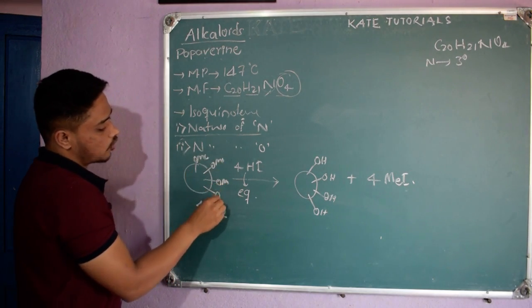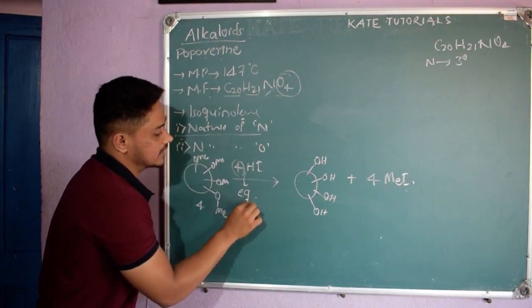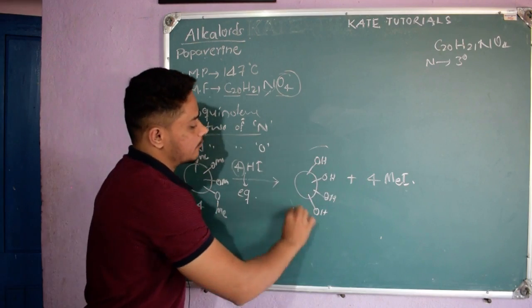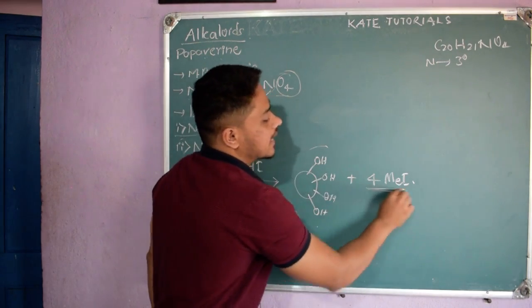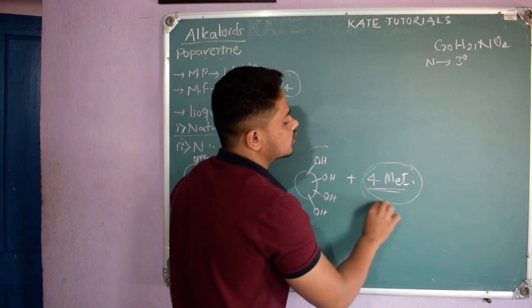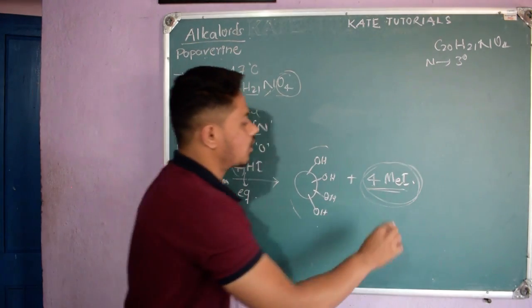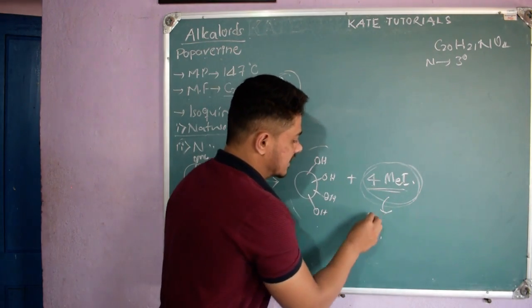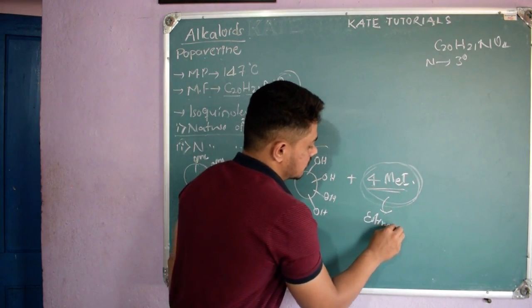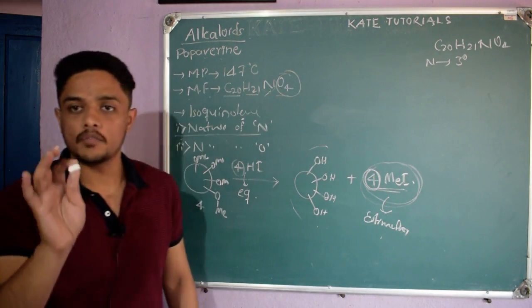Since it contains 4 OMe groups, it reacted with 4 equivalents of HI to form this compound and 4 equivalents of methyl iodide, right? They did quantitative analysis to check whether they are getting 4 molecules of methyl iodide or not. From the estimation, they found that they are getting 4 equivalents of methyl iodide.